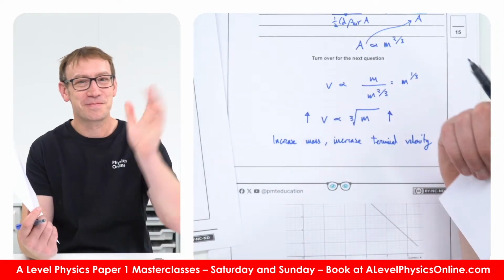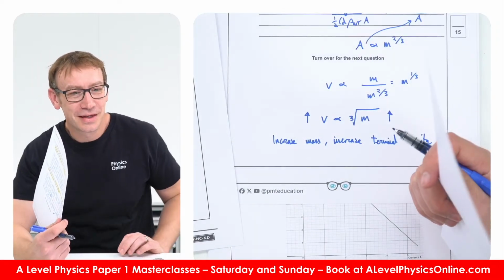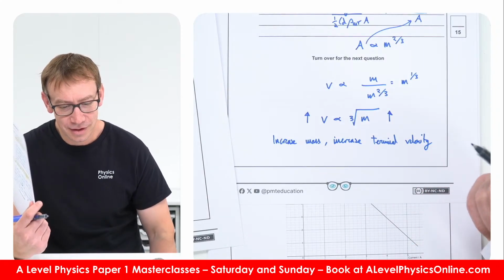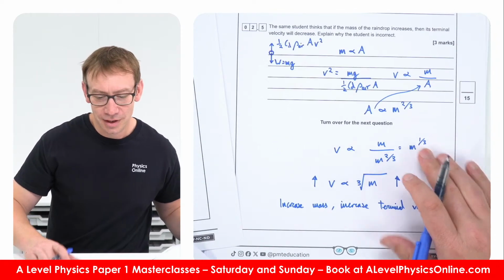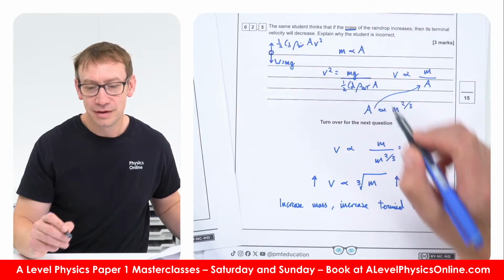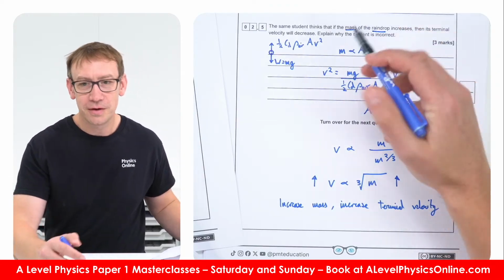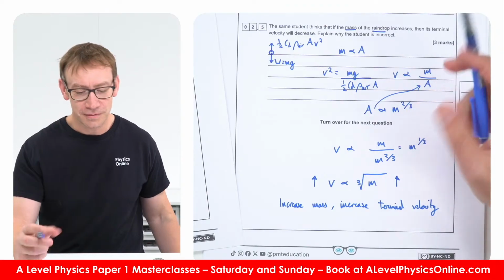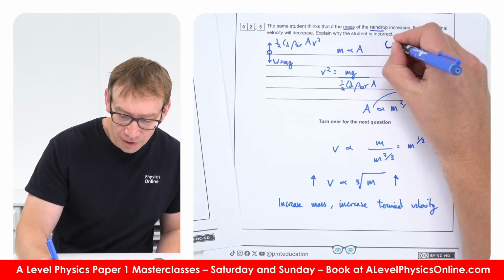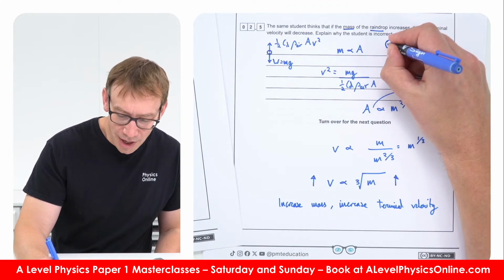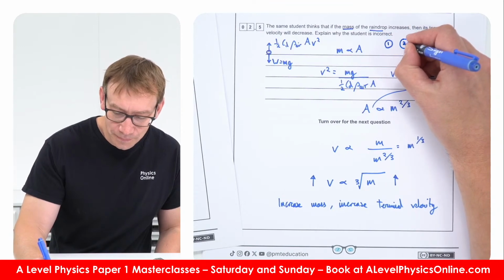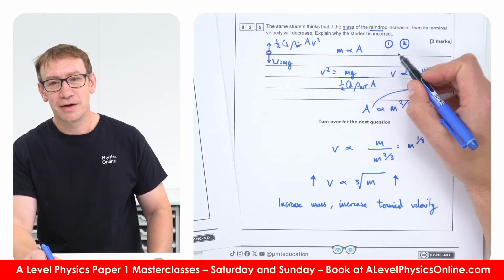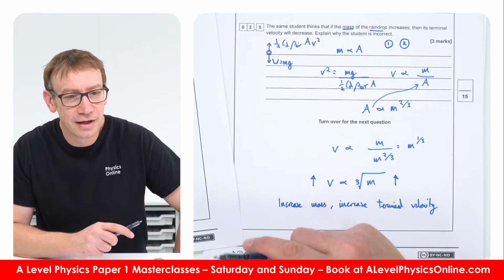Hello. Yeah, the area would be constant, but the thing is, it says up here in the question, if you're increasing the mass of the raindrop. Now, if you're increasing the mass and it's still made out of rainwater, the density is going to remain the same. So if you've got two raindrops of mass m1 and m2, if you were to double the mass, we must have a bigger area for that mass to fit in.